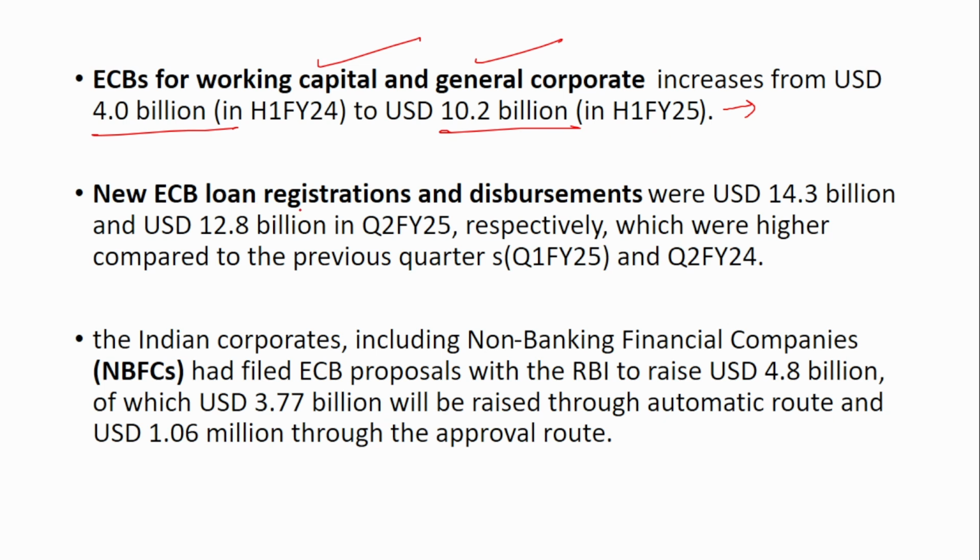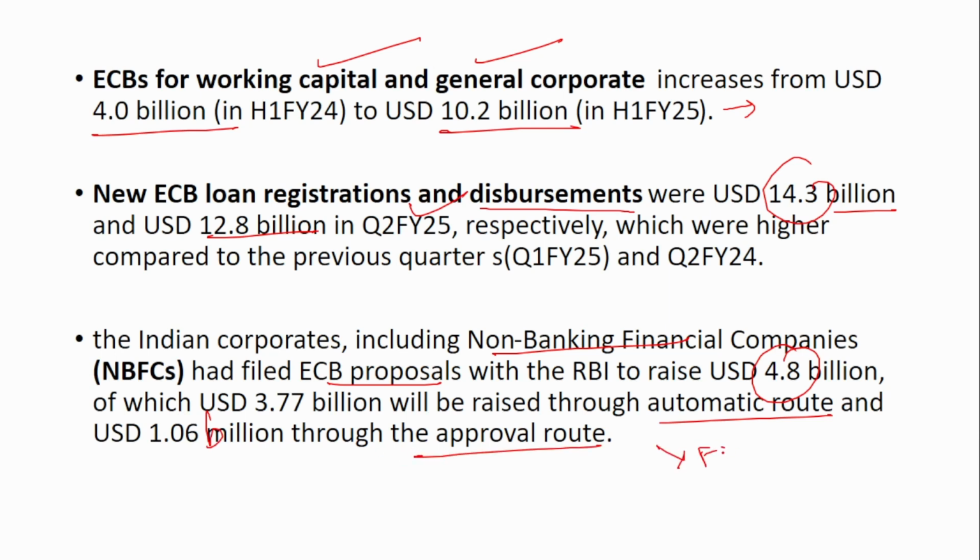And new ECB loan registration and disbursement were around 14.3 billion and 12.8 billion respectively in Q2 of financial year 25, which is higher than the previous quarter as also the previous year's first half. The Indian corporates, including the NBFC companies, have filed ECB proposals with RBI to raise 4.8 billion, of which 3.77 billion will be raised through the automatic route and 1.06 billion will be raised through the approval route.